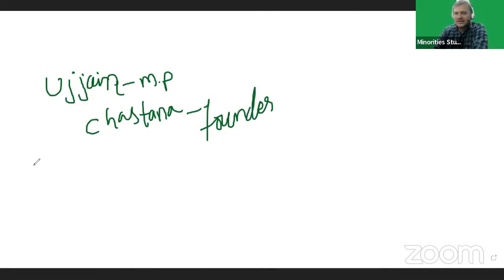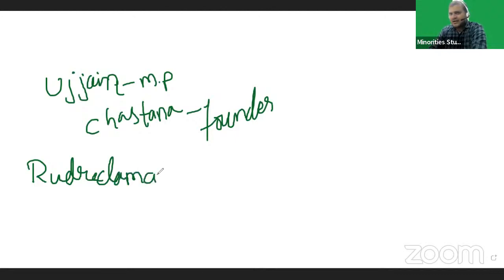Rudradamana was the greatest ruler. In Indian history, Rudradamana was the first king to issue a Sanskrit inscription. Before Rudradamana, no one issued a Sanskrit inscription.